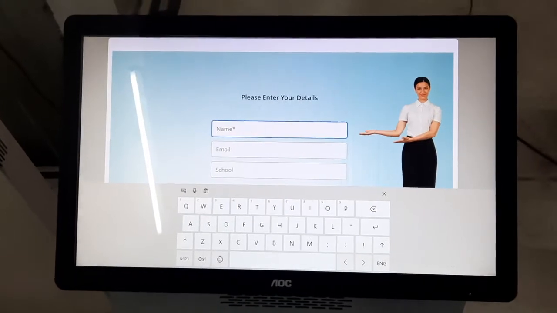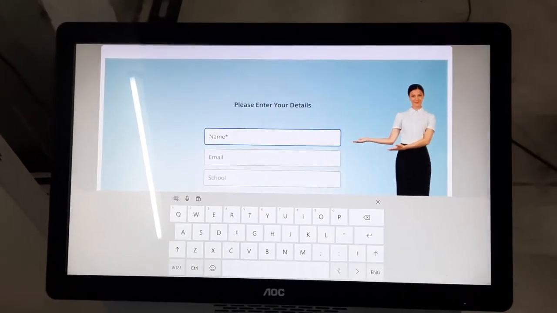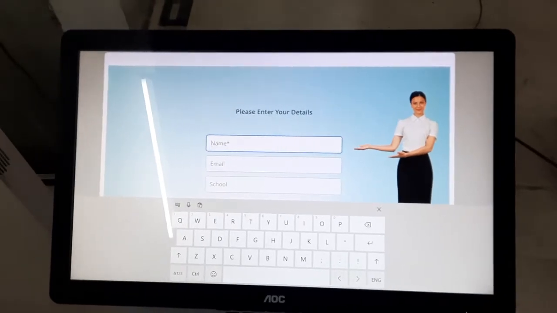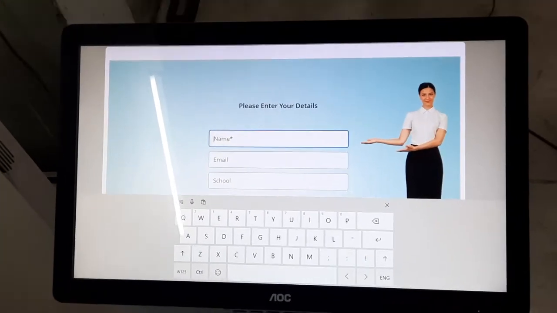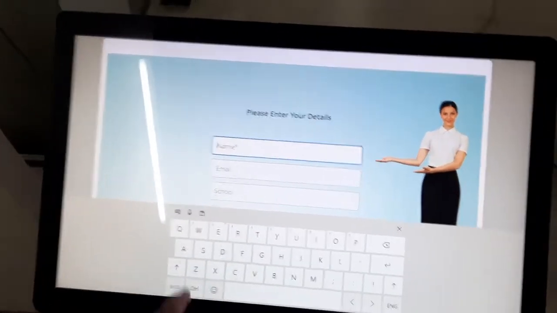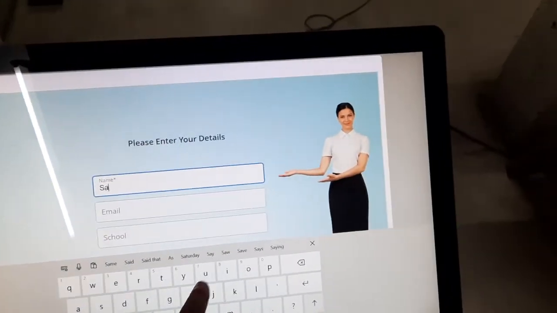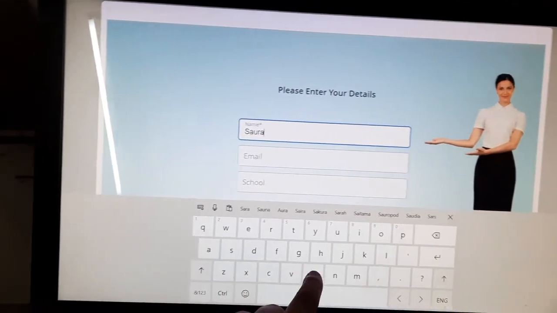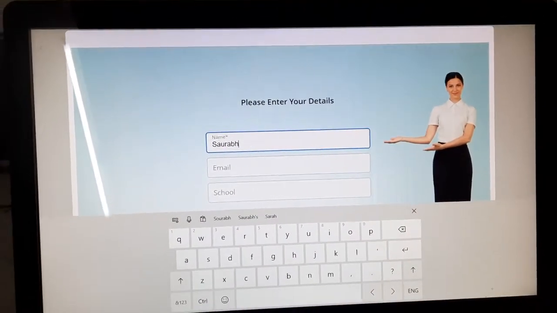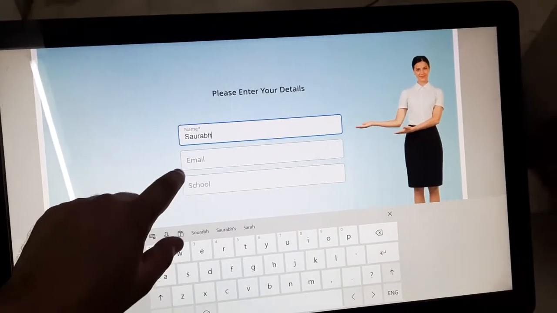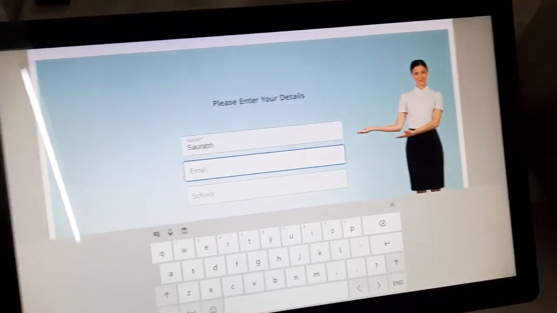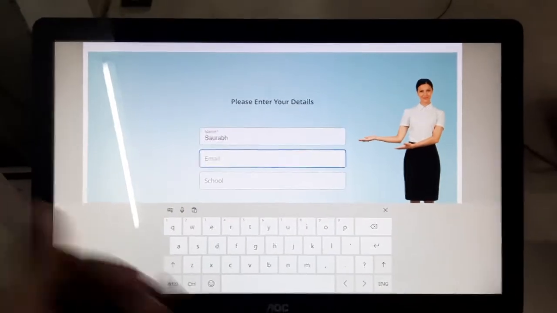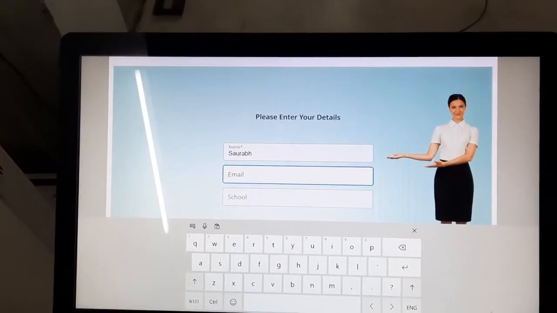This is a form fill page. Whoever is doing the quiz needs to fill out his details. This whole page can be skipped, and the fields which are entered here are also customizable. You can make email mandatory, or corporation, or school, or phone number. It depends on you. Whatever fields you want to make mandatory, you can do that.